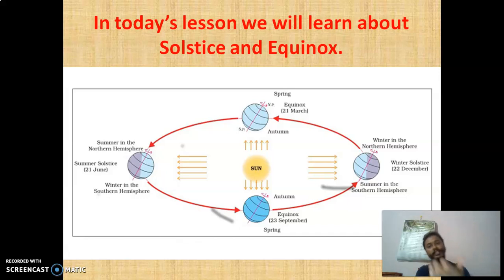Now along with that, if we add today's lesson, it's very simple because that is also the same revolution we are talking about. Solstice and equinox also will be about the same revolution. So if we do these two lessons together, you will understand better. You can see we have already talked about this revolution before.